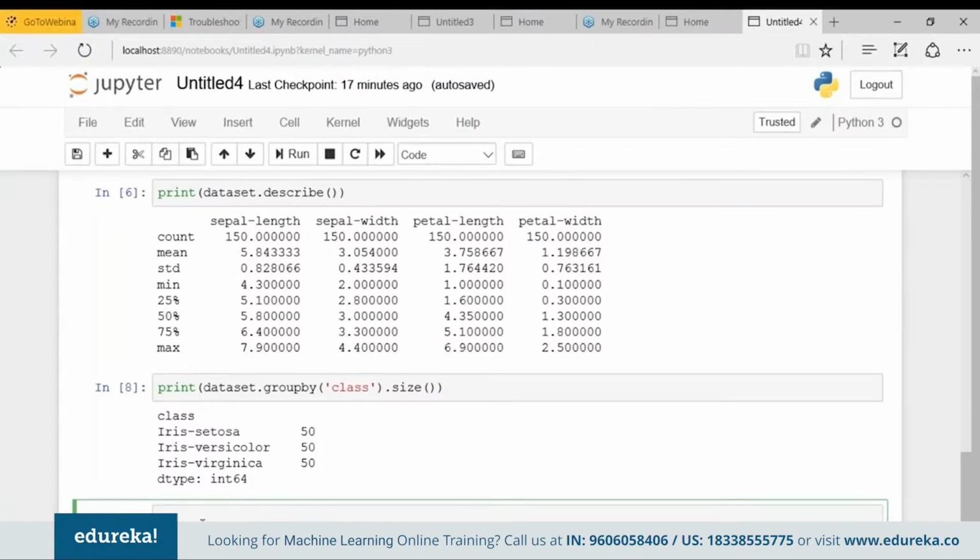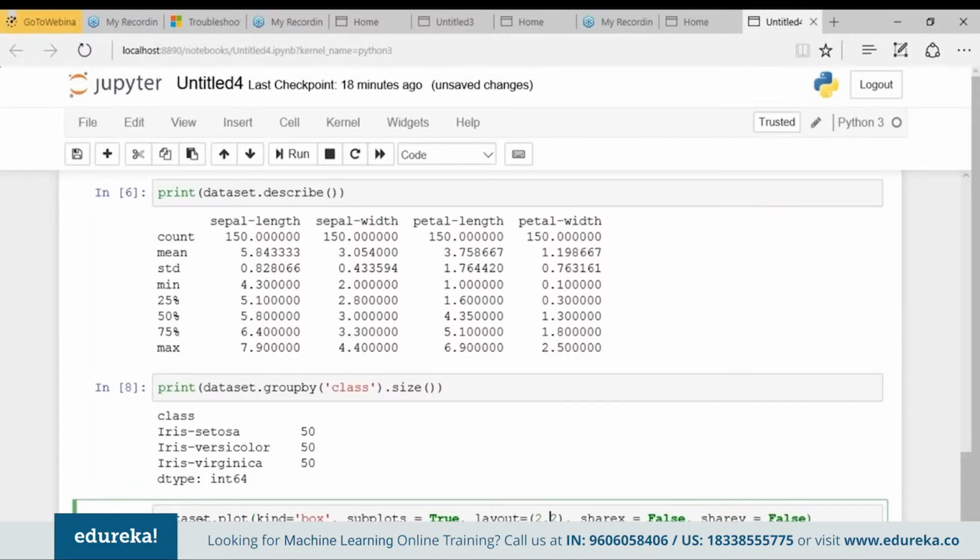Given that the input variables are numeric, we can create a box and whiskers plot for it. So let's move ahead and create one. So dataset.plot, what kind do I want? It's a box. And do I need subplots? Yes, I need subplots for that, so subplots equal true. What type of layout do I want? My layout structure is 2 cross 2. Next, do I want to share my x and y coordinates? No, I don't want to share them. So share x equal false, and share y, that too equals false.